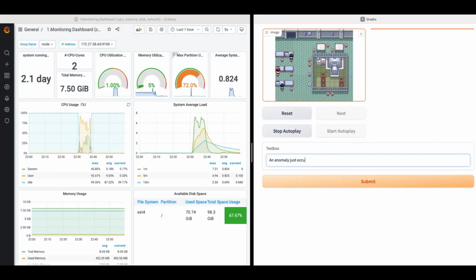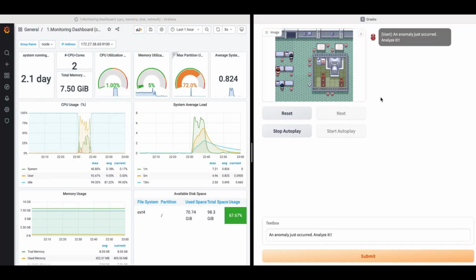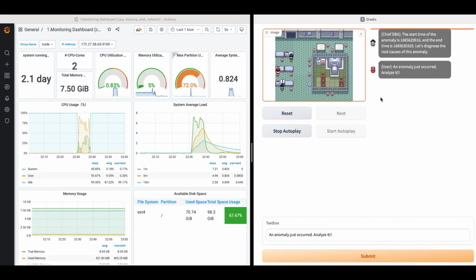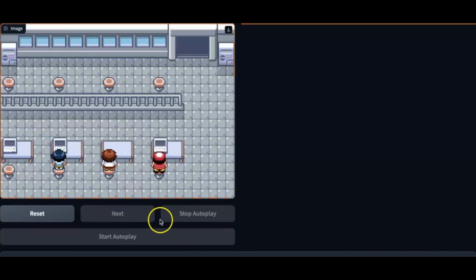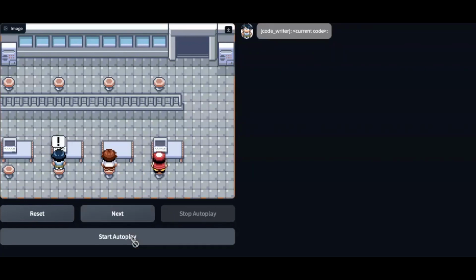There's also a software design module where you have a code writer, a tester, and a reviewer who collaborate on the code generation problem. I won't go over all the modules, but do check them out if you're interested.